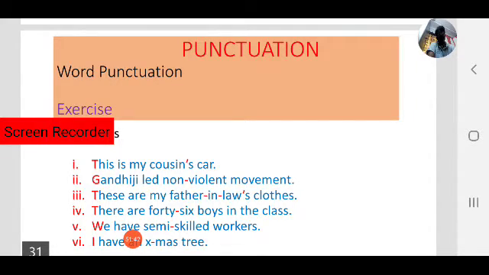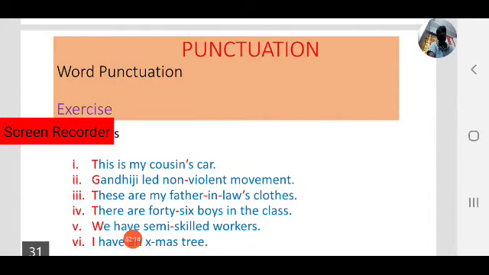Second, Gandhiji is a proper noun, and the first letter of a proper noun must be capital. Next, observe non-violent. We use a hyphen to link two words.